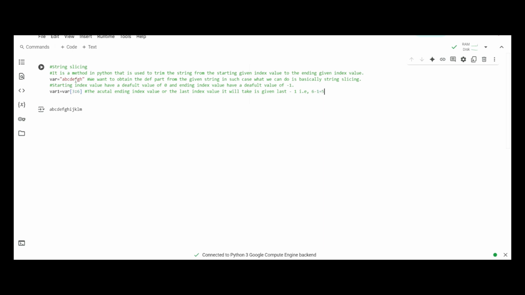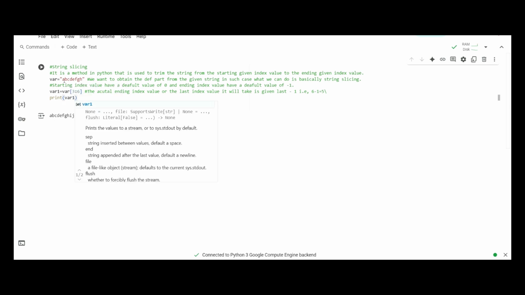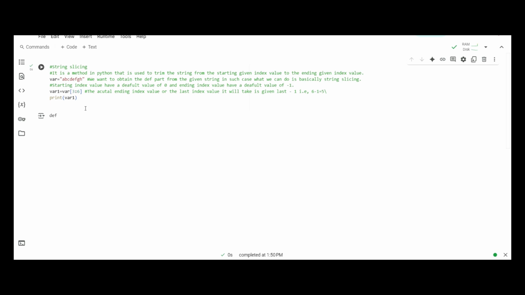So the fifth is basically f. Now if we print this, we will get our desirable output, I think. And if we run this, we get def.